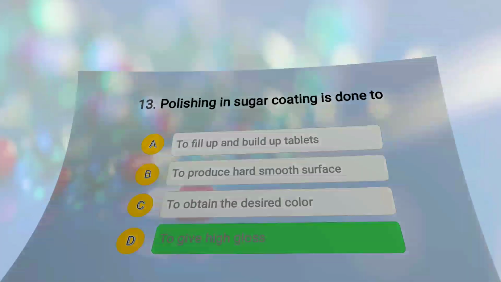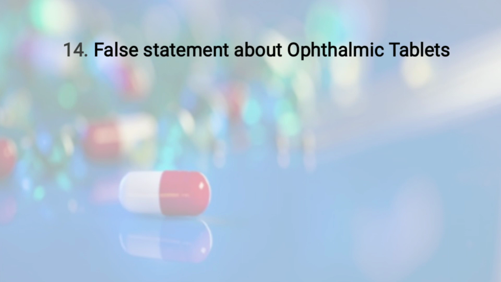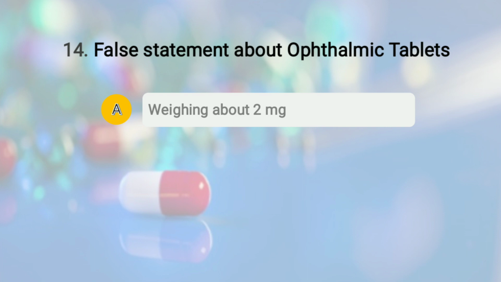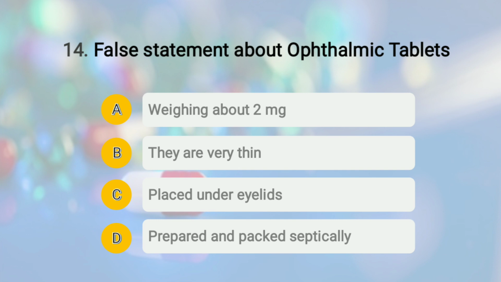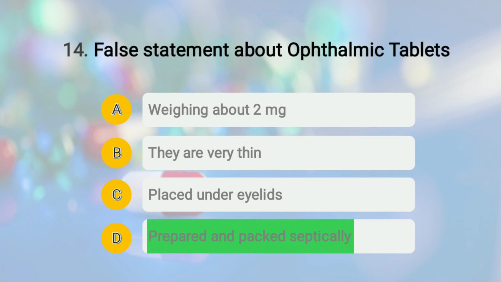Moving to question number 14. The question is false statement about ophthalmic tablet is, and the options given are first, they weigh about 2 mg, second, they are very thin, third, they are placed under eyelids, and option number 4, they are packed and prepared septically. So the incorrect statement about ophthalmic tablets is they are packed and prepared septically. Actually they are packed and prepared aseptically. Okay, so that is the correct statement. However, here whatever is mentioned, that is false.